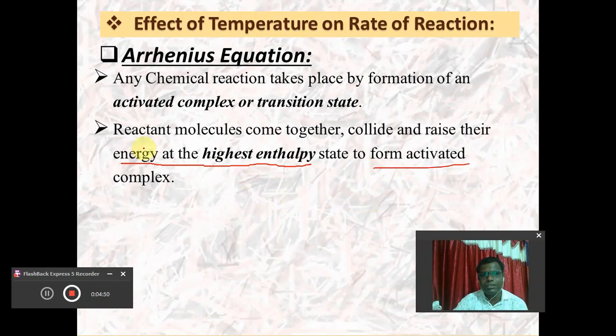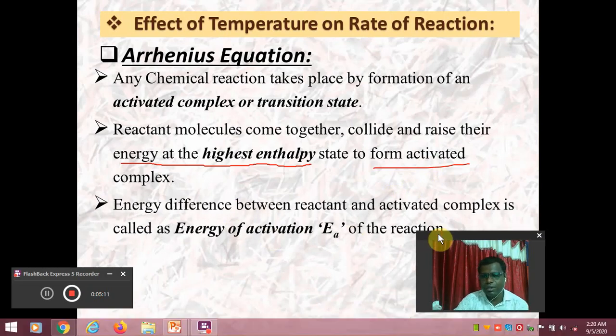So here the simple thing is that for the formation of the activated complex, reactant molecules come close together, collide with one another, and then raise their energy to the highest enthalpy state, and that state is called the activated complex or the transition state.